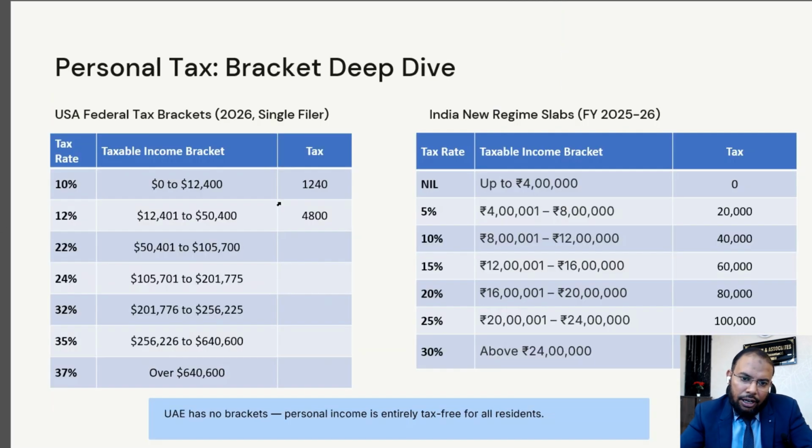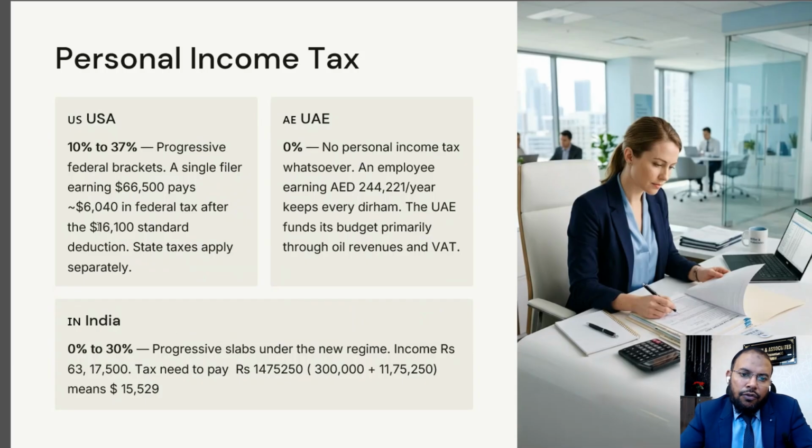You can see here up to 12,400 the tax is 1,240, and beyond that up to 50,400, because after deducting the standard deduction, your income in my example will be $50,400. So you can add both, 1,240 and 4,800, and adding them results in 6,040.